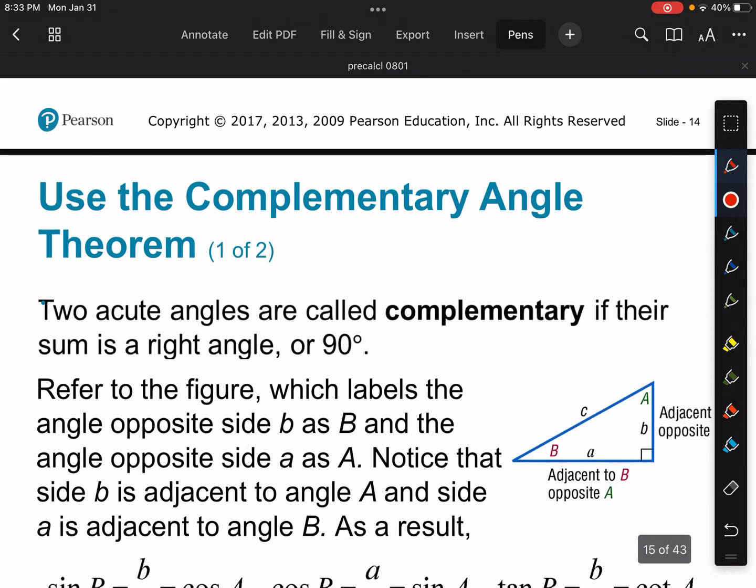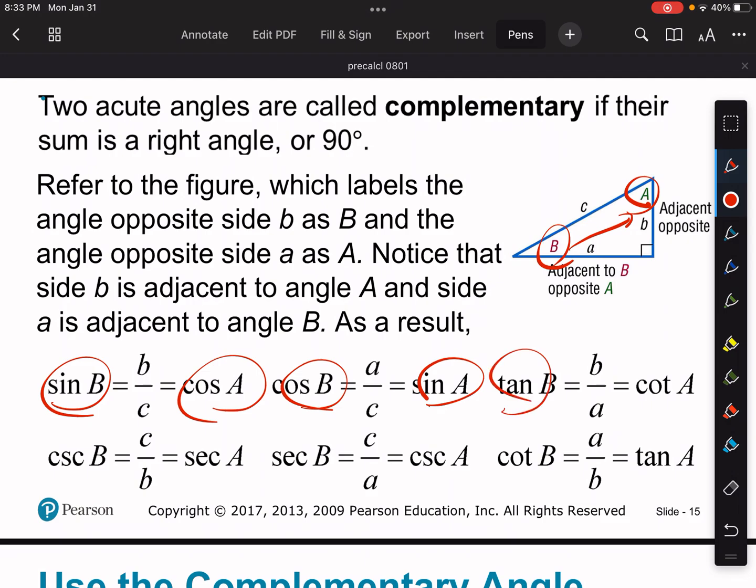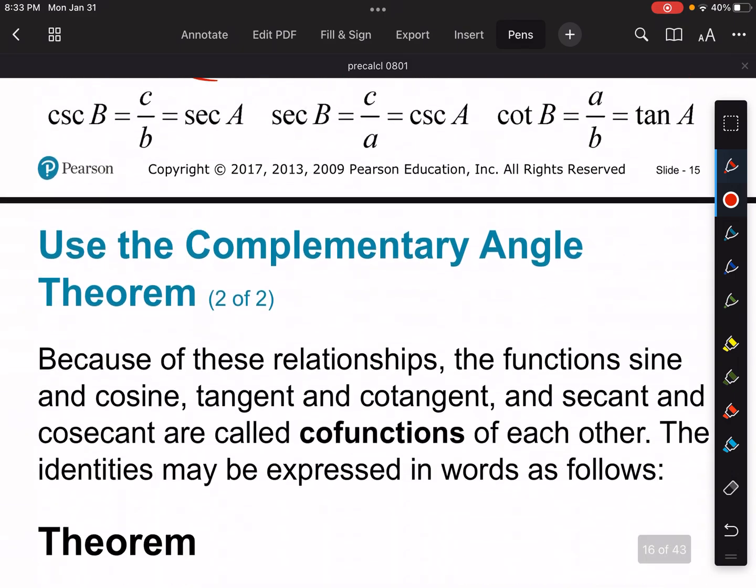The complementary angle theorem. Okay, so for the complementary angle theorem, what this means is I think we've already seen this before in the last chapter, but if you have the sine of b, that's equal to an opposite over hypotenuse, which in this case is b over c. Well, that's the same exact thing as the cosine of a. So sine of b equals cosine of a. Cosine of b equals sine of a. Tangent of b equals cotangent of a. And this goes on and on. All right, so I gave these to you in your notes, so keep these. These are called complementary angles.